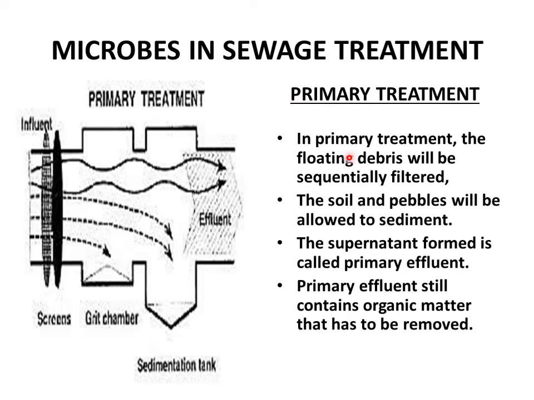In the primary treatment, the floating debris is sequentially filtered, and after that the pebbles and soil are allowed to sediment, and the effluent that remains is called the primary effluent. It is passed on to the aeration tank. From there onwards it's called secondary treatment.